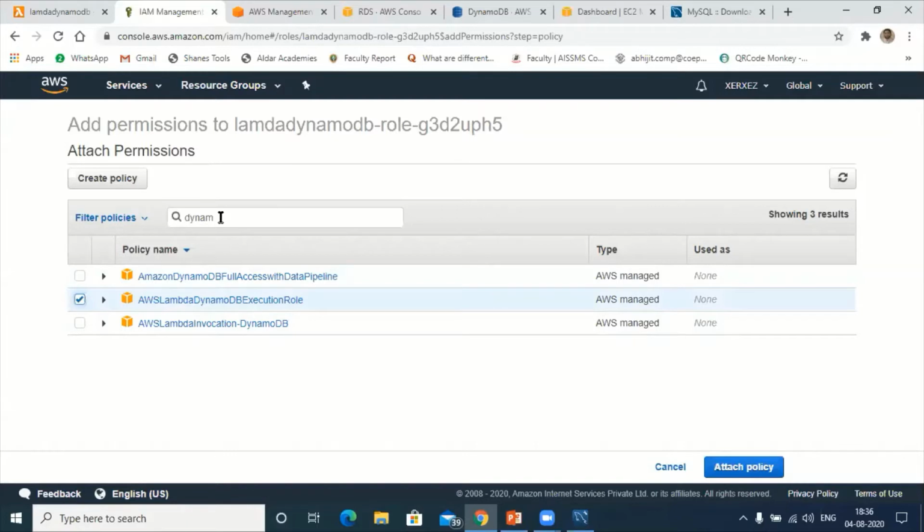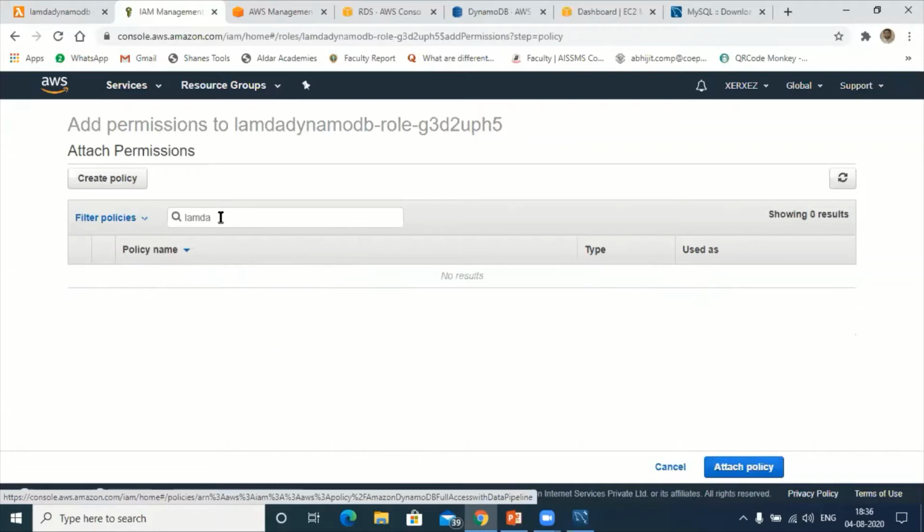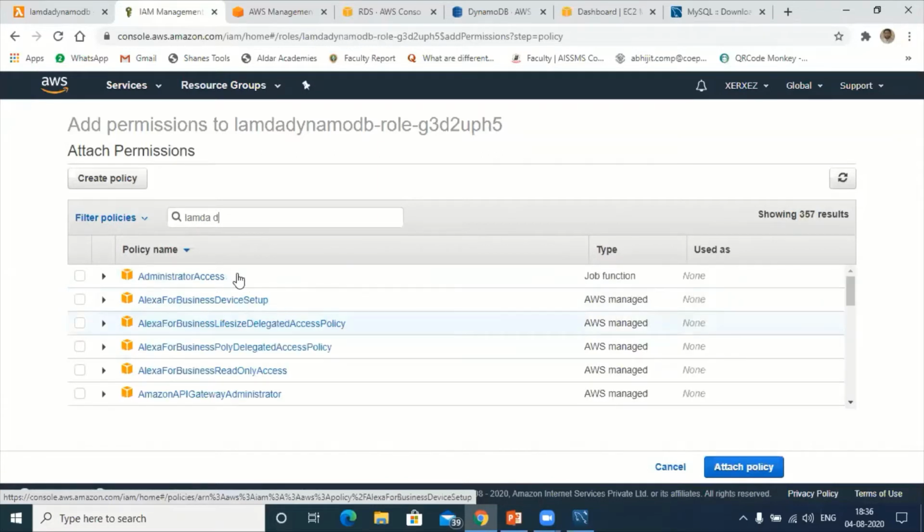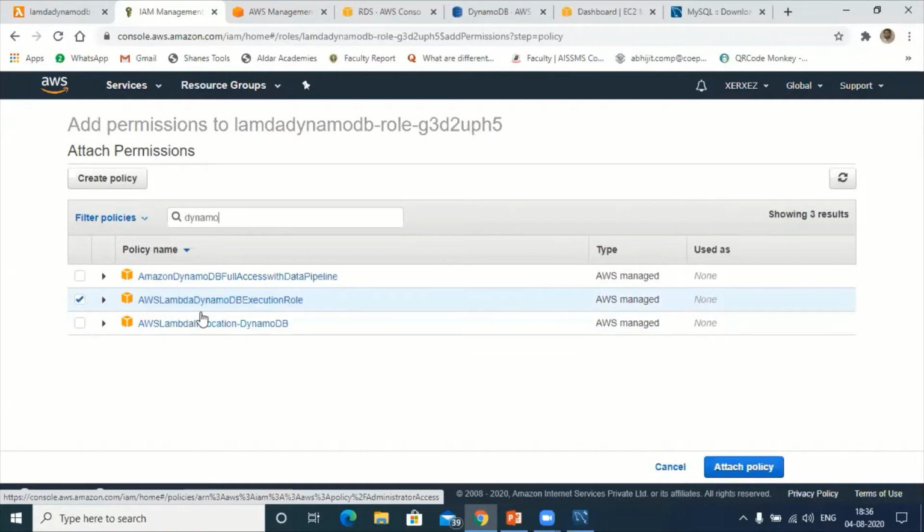Okay, so in the same way, Lambda DynamoDB. But blindly I'm giving the policies here. I'm creating the policies and adding the policies. Lambda DynamoDB. Okay, full execution I have given. DB execution I have given. Let me check for Dynamo. Yeah, full execution I have given. We'll see whether that program will work or not.